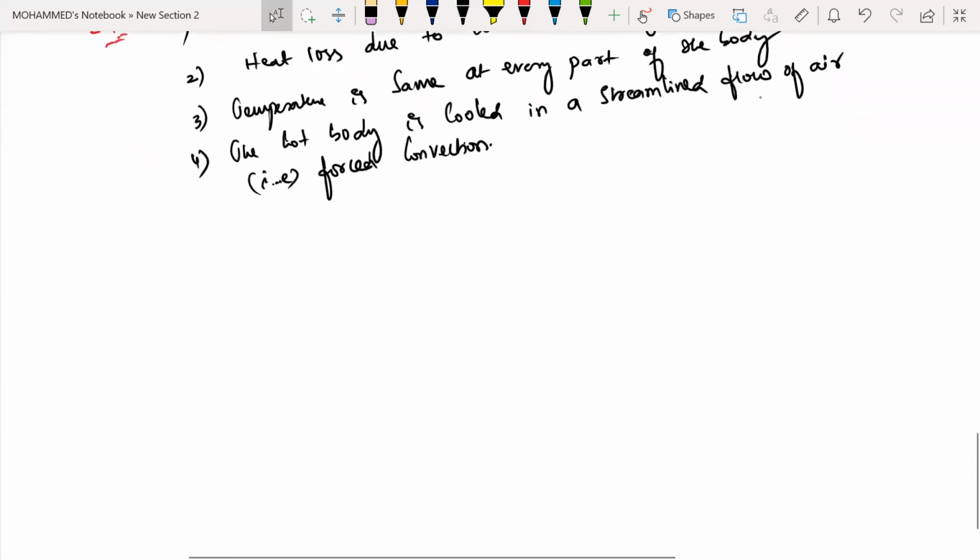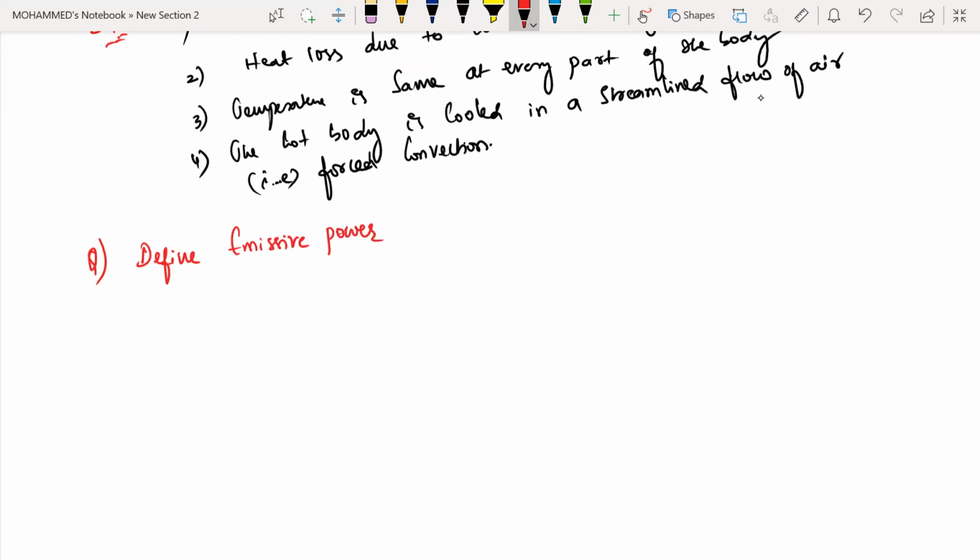One more important question which you need to remember is this: define emissive power, and also emissivity. These are important 2-mark questions. So how do you write the answer for this one? Let us first define emissive power.